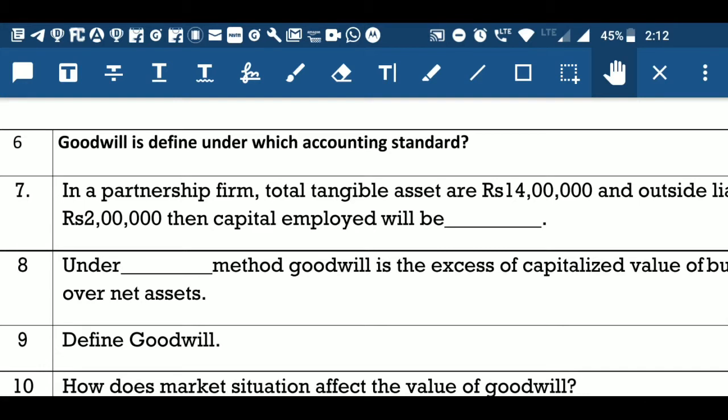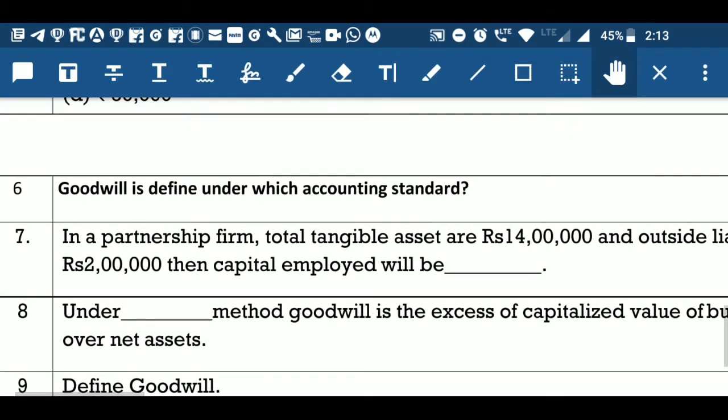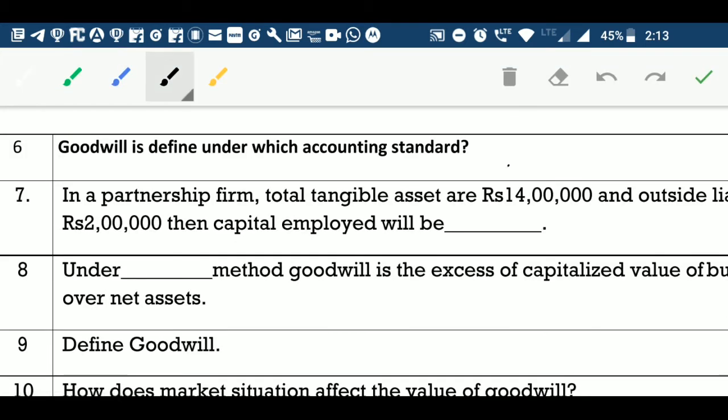Goodwill is defined under which accounting standard? If you remember, at the beginning of the chapter, I told you that all intangible asset related matters are defined under AS 26. Therefore, goodwill related matters are also explained under AS 26, that is accounting standard 26.